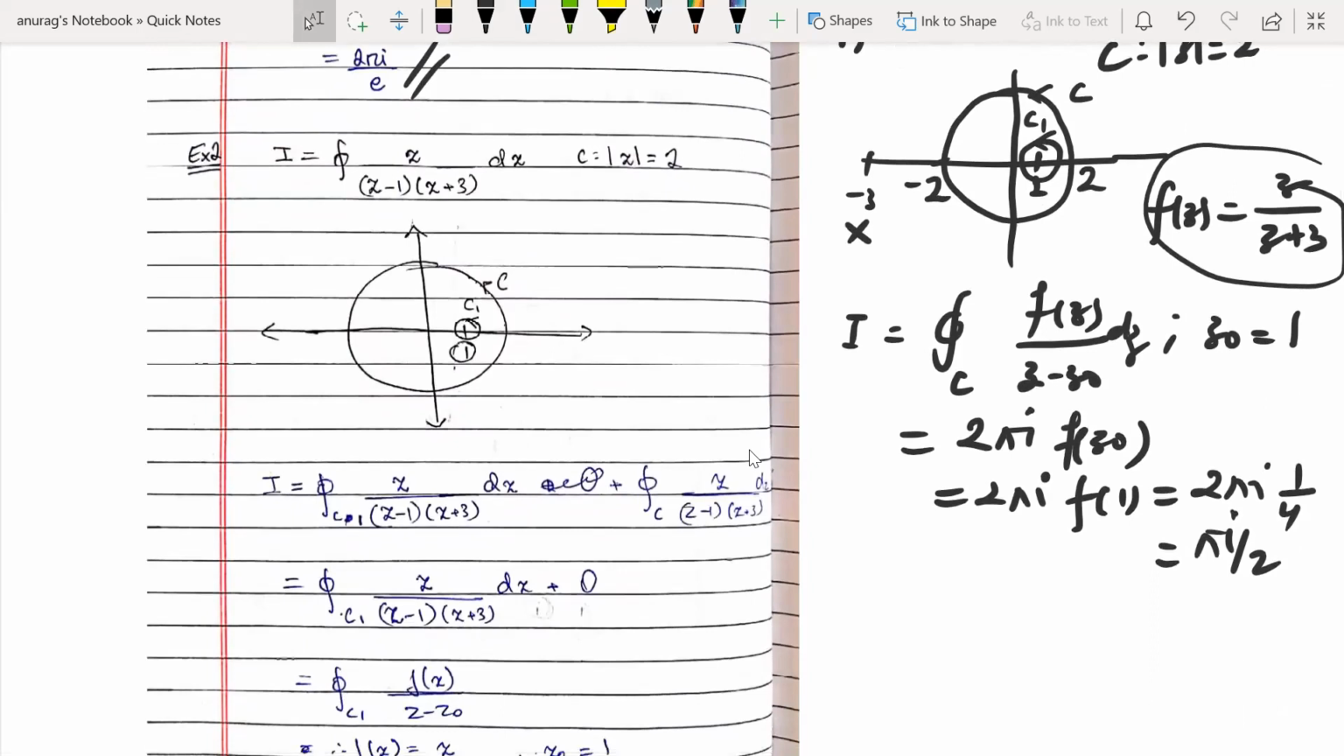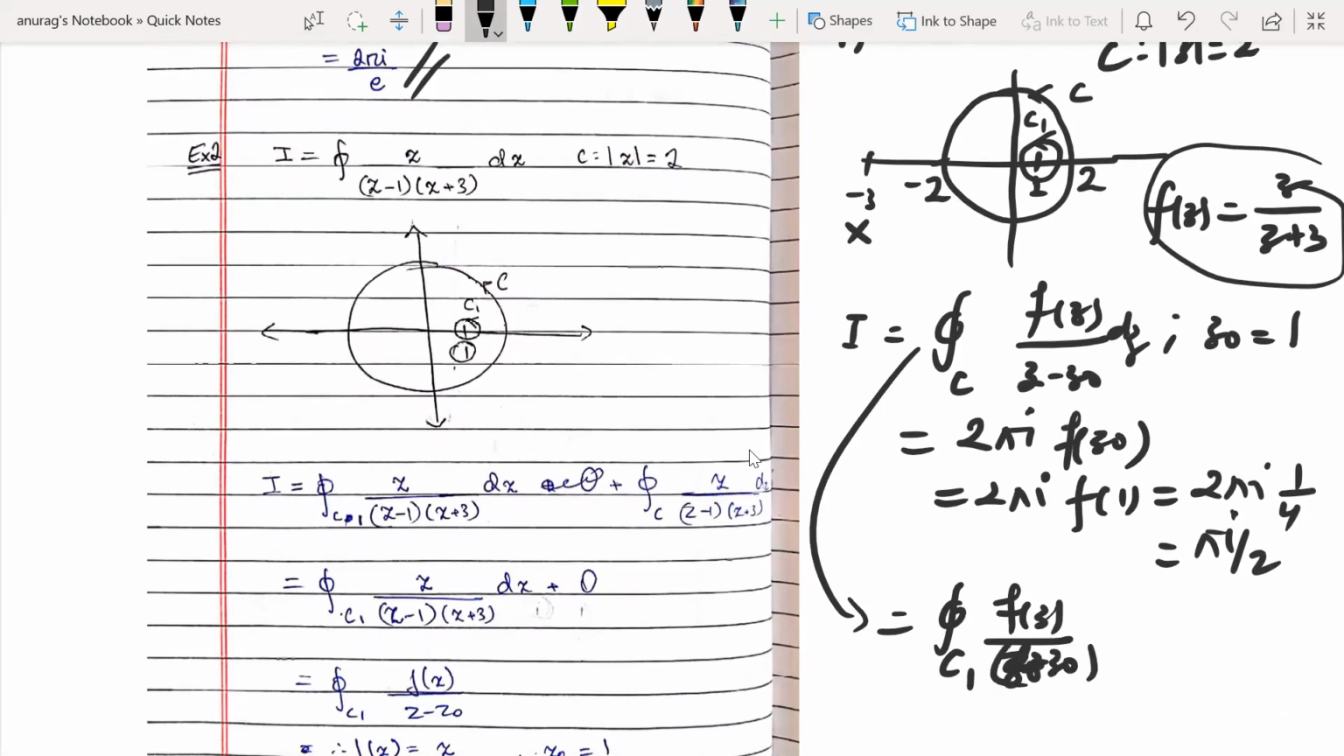If you think clearly, this is equal to the value over C1 only, because elsewhere the function is defined. Only at 1 and its neighborhood it is not defined. Elsewhere the function is defined, so from the Cauchy integral theorem the value of the integration will be 0. The problem is occurring only at the circle of very small radius around 1. So that is equal to pi i by 2.